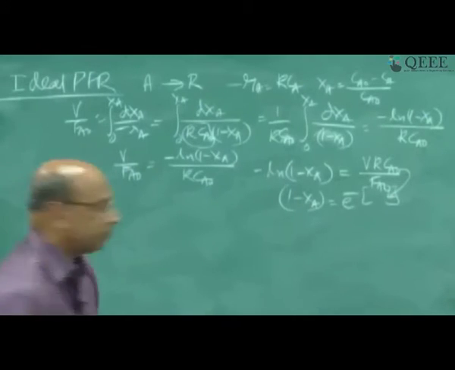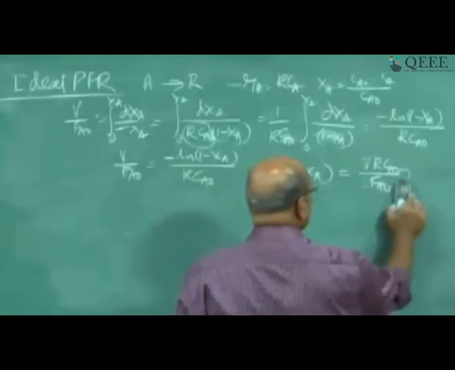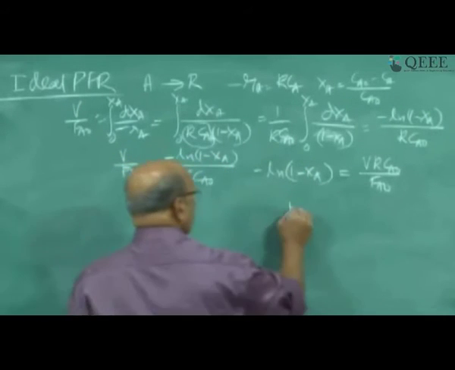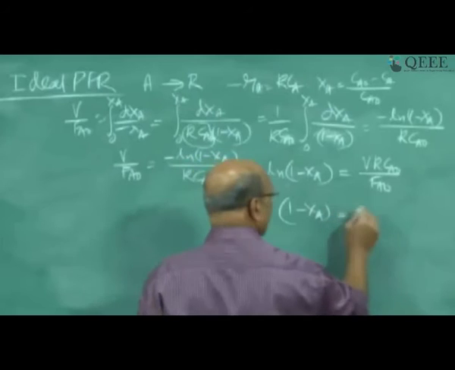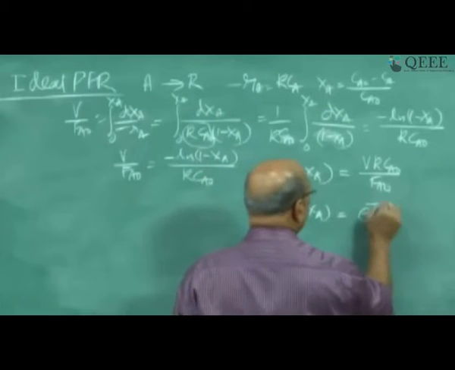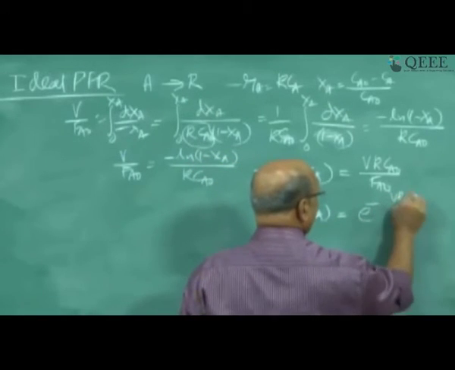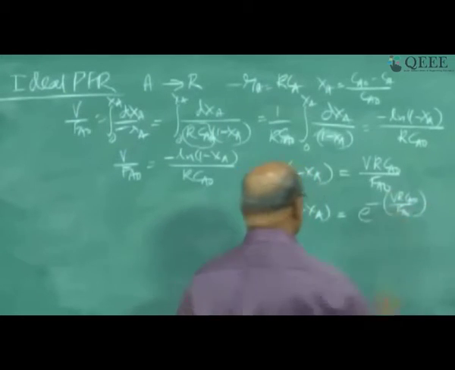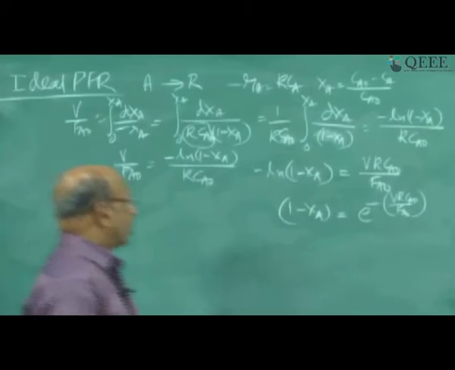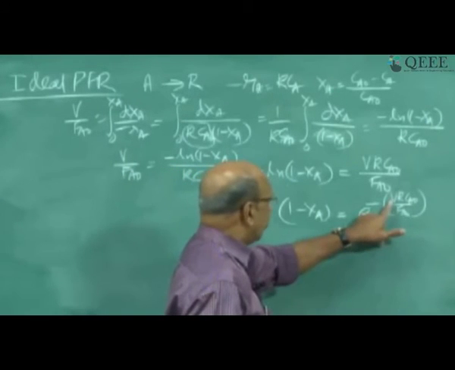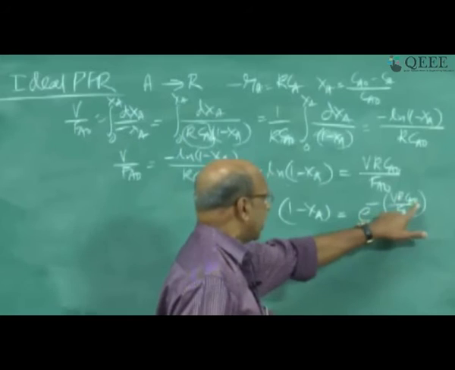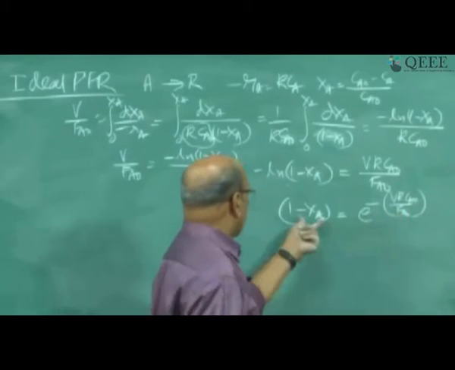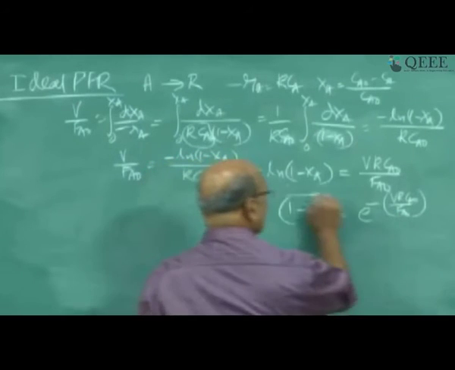Let me write it anyway instead of a shortcut. 1 minus Xa equal to e power minus V k Ca naught by Fa naught. So this is the one. If you know V for a given reaction, you know the kinetics k, you know the Ca naught input and Fa naught input, the initial concentration and initial flow rate, you can calculate Xa. This is for a first order reaction.